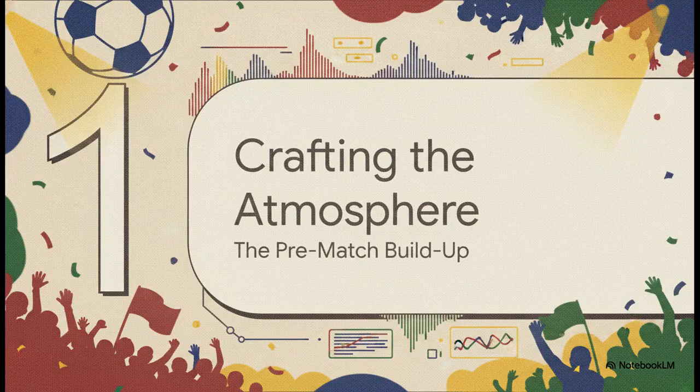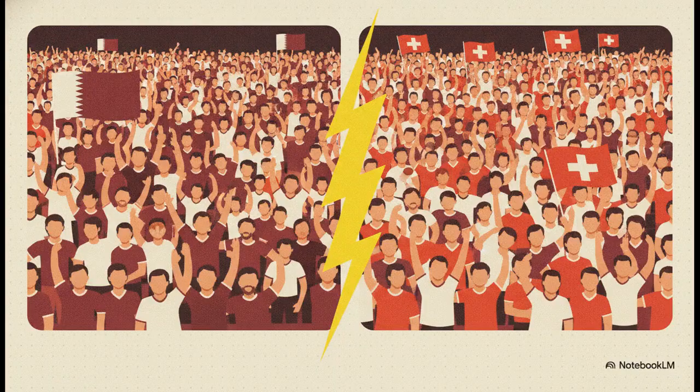So, let's look at crafting the atmosphere, the pre-match build-up. On one side, we have Qatar. On the other, Switzerland. The source prompt meticulously sets the stage here by describing thousands of passionate fans physically divided by their team colors, yet totally united by the spectacle of the event itself. It notes that they're wearing their national team jerseys and proudly waving both flags, which generates this palpable electric current throughout the stands. It's just a brilliant way to establish the stakes before a ball is even kicked.